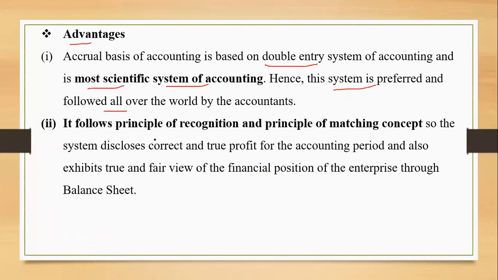Second, it follows the principle of recognition and the principle of matching concept. The disadvantage of cash basis will become the advantage of accrual basis, right? Because it follows the principle of recognition and the matching concept, the system discloses the correct and true profit for the accounting period and also exhibits the true and fair view of the financial position of the enterprise through the balance sheet.